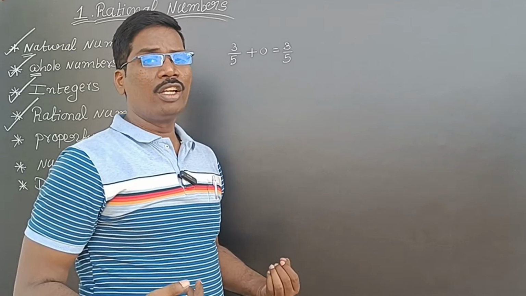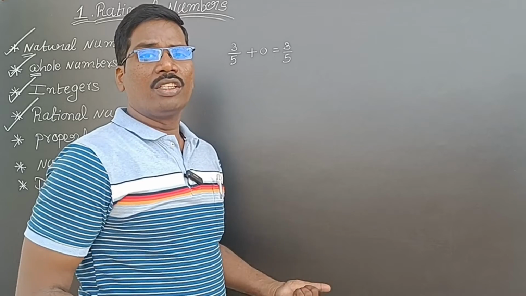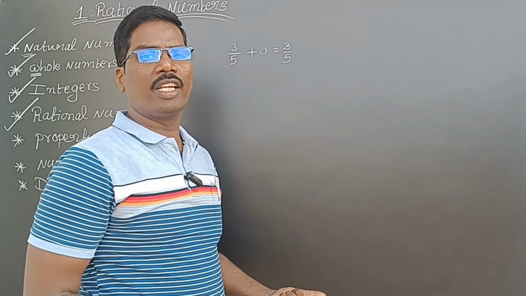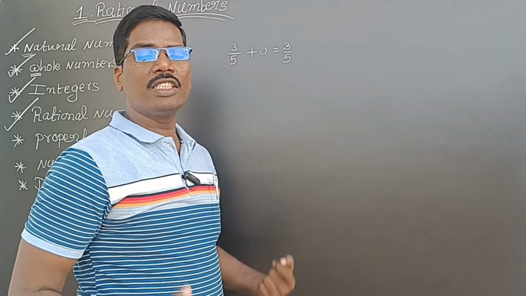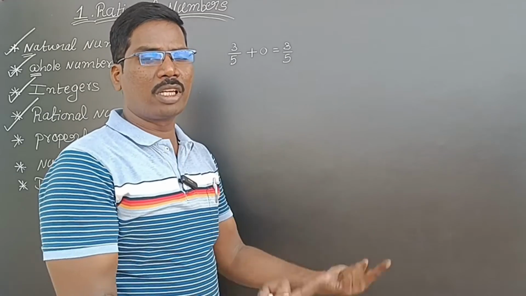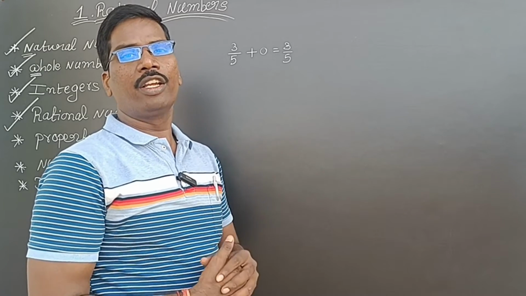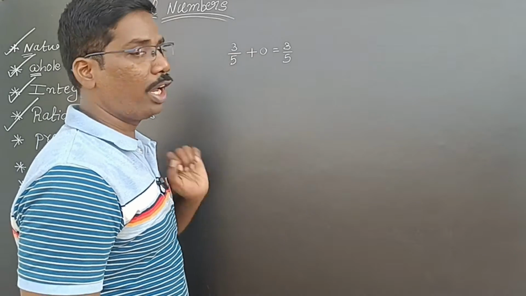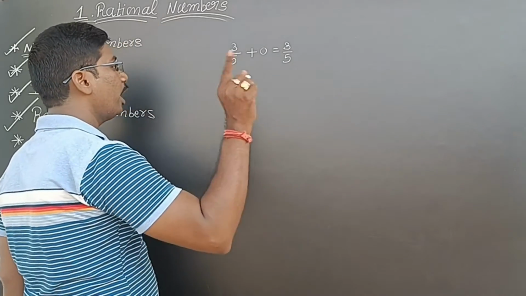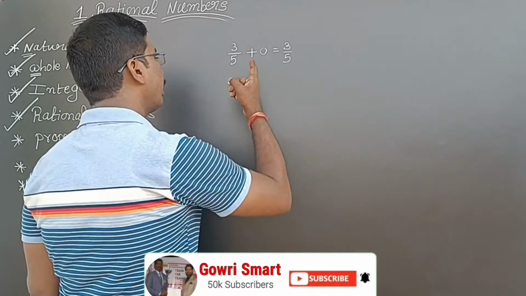Same thing for me: I look in a mirror, and my own image only will be getting. Whatever the face is, the same thing is reflected in the mirror. So here the mirror is called the identity element. In the rational numbers, the identity element is 0. So we can say additive identity or identity element.